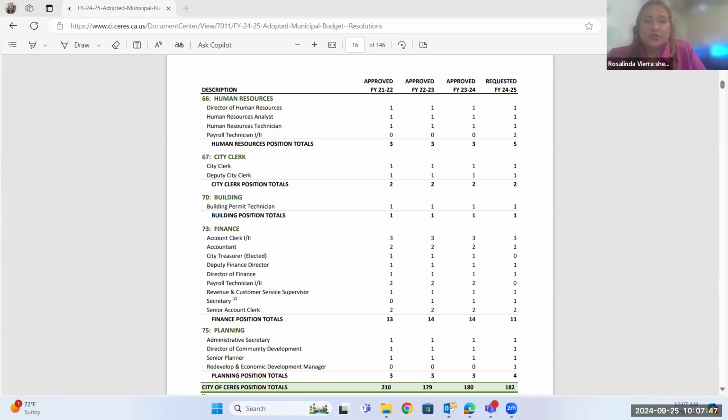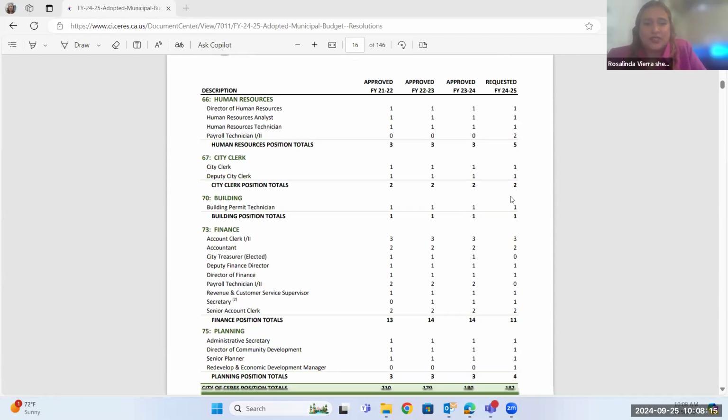Now, our city clerk, she's the one that you're seeing at the meetings, and the deputy city clerk. So they're both at the council meetings, and they're also doing public information requests and other work related to the council, city manager, treasurer, and freedom of information. So again, there are 2 positions there. I don't see that changing unless somehow we grow relatively quickly. Then at that time we'd have that discussion, but I don't see that happening for several years.